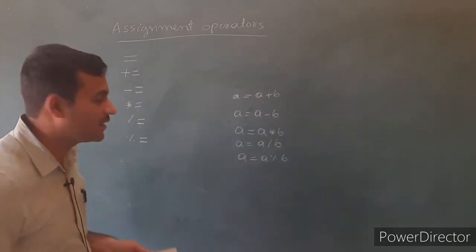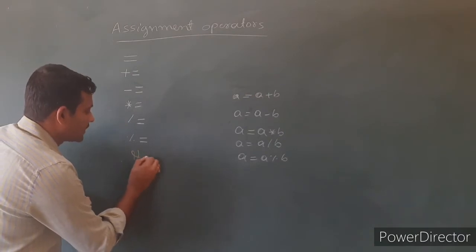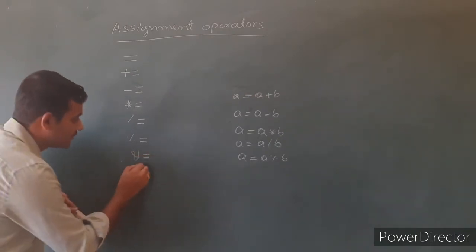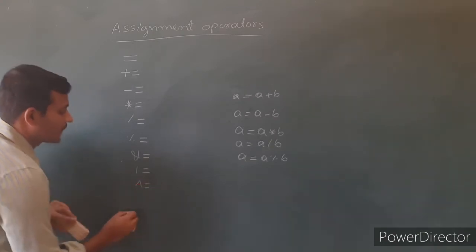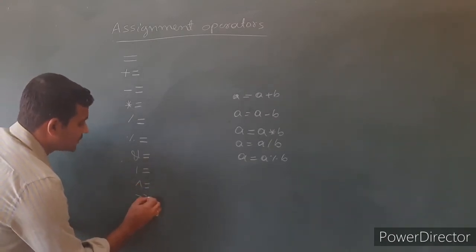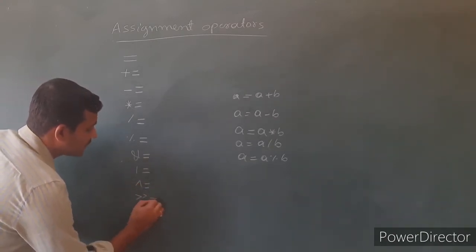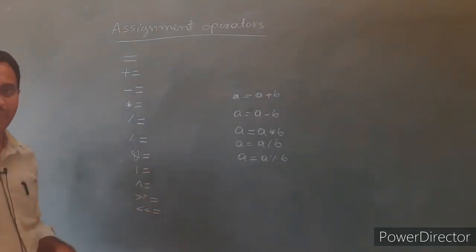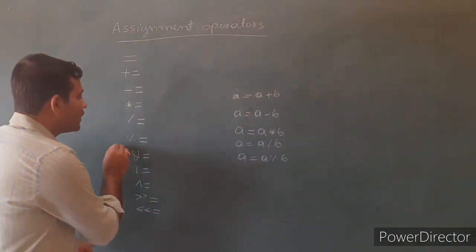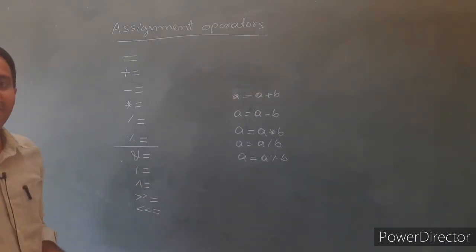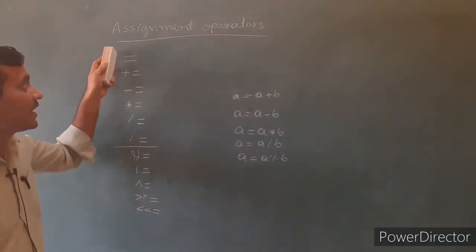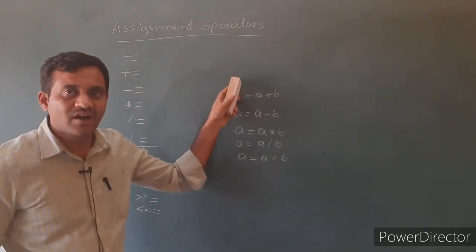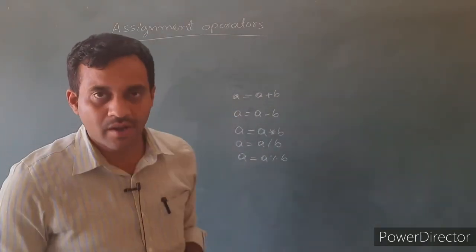Also we write the logical AND. So bitwise AND, bitwise OR, then exclusive OR. Then right shift, left shift also we use it in assignment operator. But normally all arithmetic operators are used in a shorthand form. These operators are called shorthand assignment operators, or simply we say assignment operators.